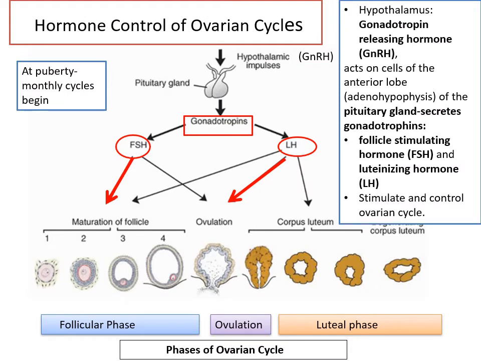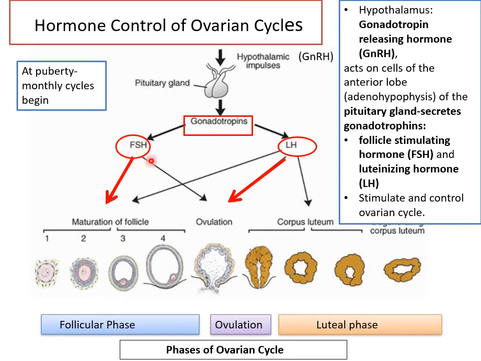Now you know that at puberty certain hormones begin to be secreted in the body. The hypothalamus secretes gonadotrophin releasing hormones, which will act on the anterior pituitary to release gonadotrophins. What are gonadotrophins? These are FSH or follicle stimulating hormone and luteinizing hormone or LH. These hormones are going to stimulate and control the ovarian cycles and ovulation.